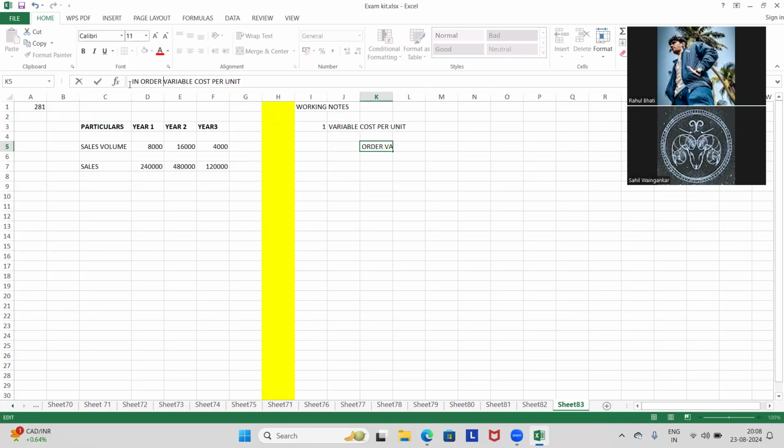In order to find the variable cost per unit, we need to use the high-low method